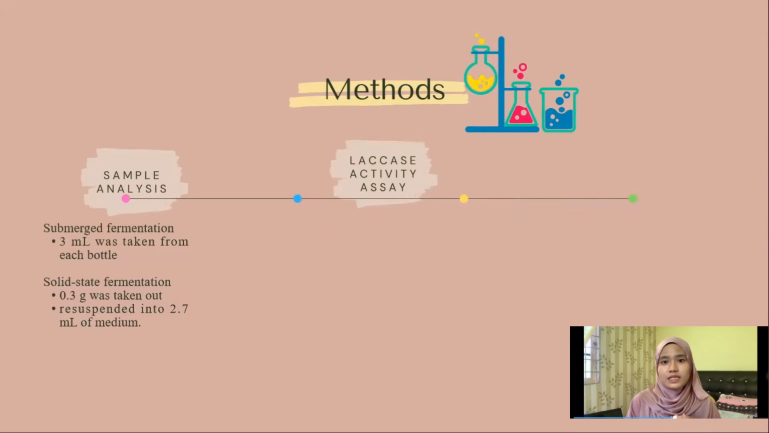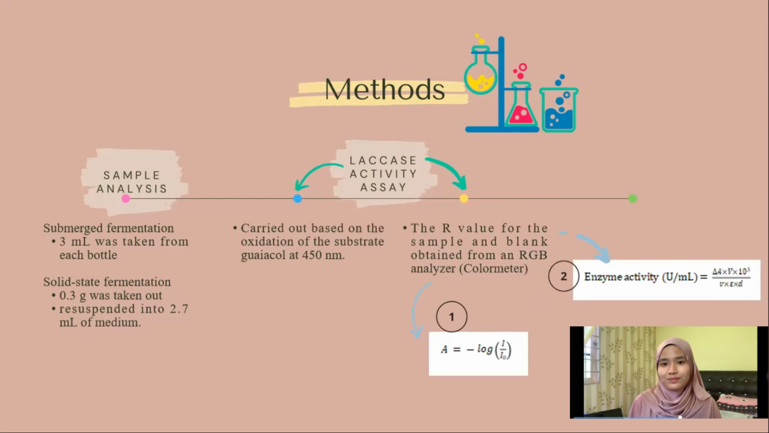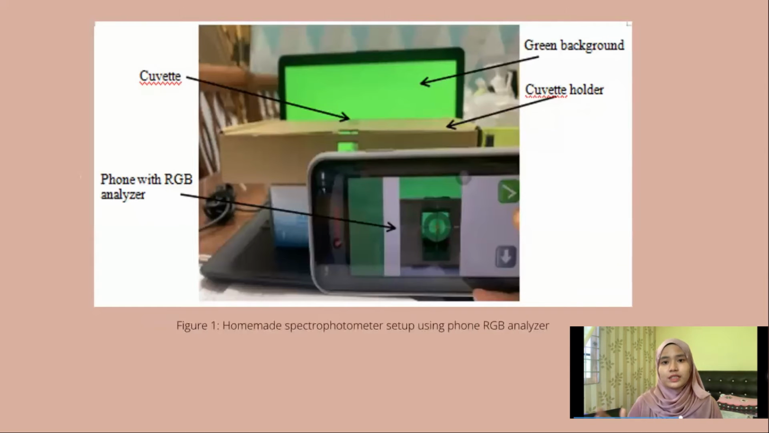And the last method is the laccase activity assay. This part was carried out based on the oxidation of glycol, and the R value was recorded using an RGB analyzer called a colorimeter. Then calculate the absorbance using Formula 1. After absorbance was obtained, the laccase enzyme activity was calculated using Formula 2. Figure 1 shows the Holmium spectrophotometer set up using a phone RGB analyzer.